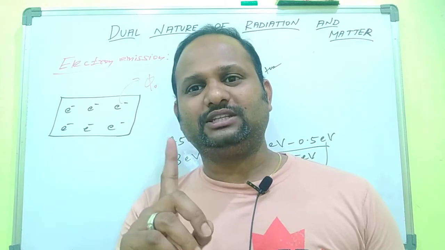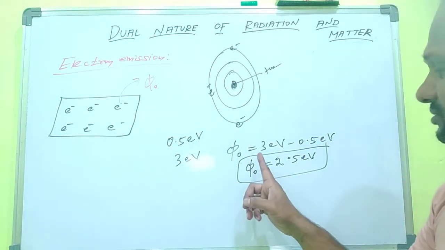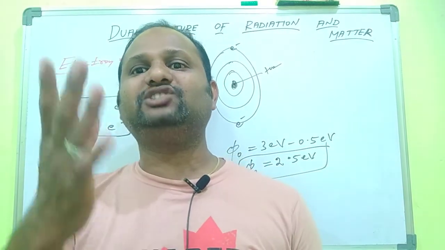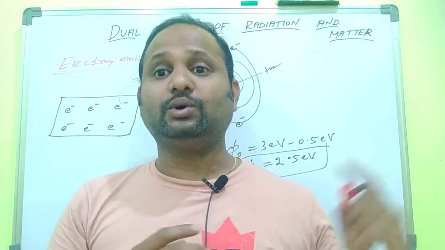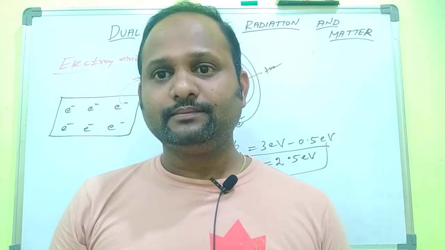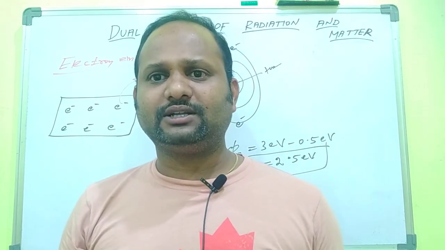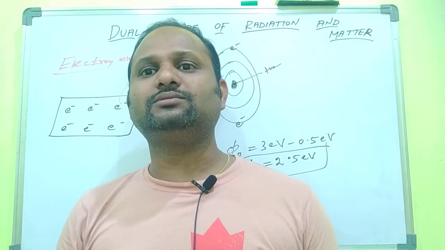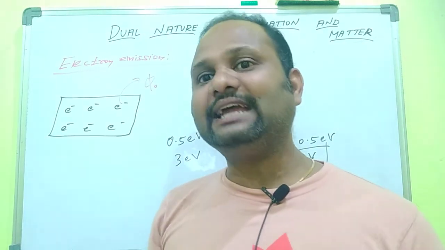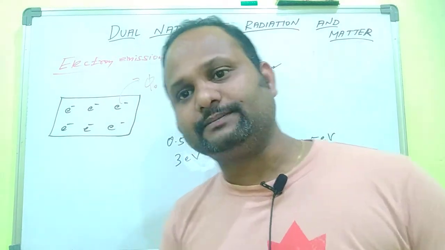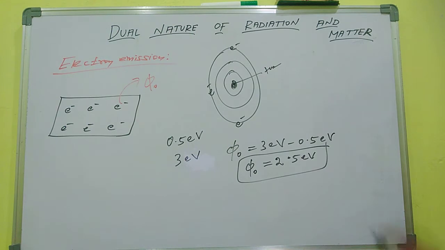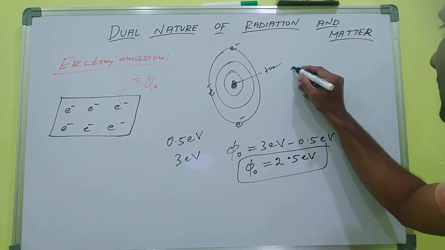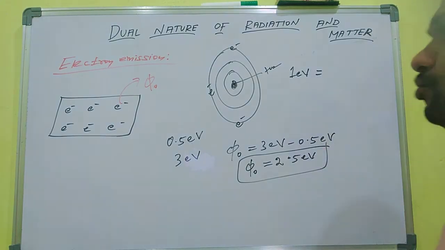Next, I want to tell you one thing. What is electron volt? We know very well the SI unit of energy. What is the SI unit of energy? Joule. Then what is the unit of work done? Joule. Why are you writing eV here? eV is electron volt. What is electron volt? How do we relate joule and electron volt?